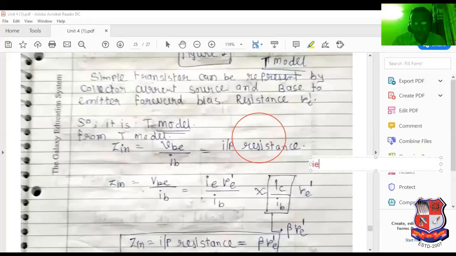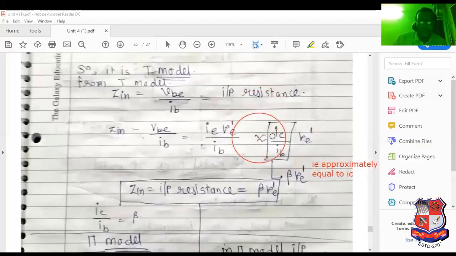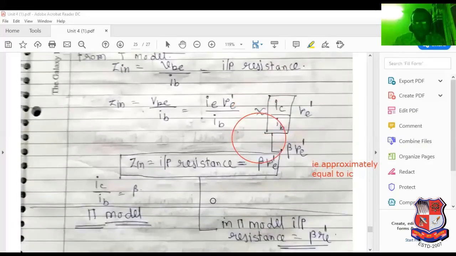IE is approximately equal to IC. So IC divided by IB is known as beta. So what is the input resistance of the equivalent circuit of the amplifier?